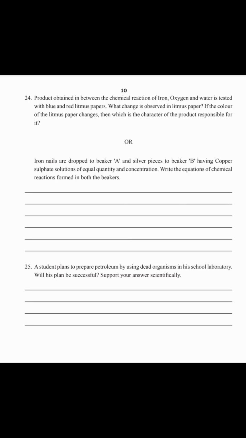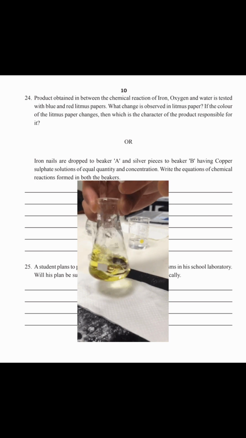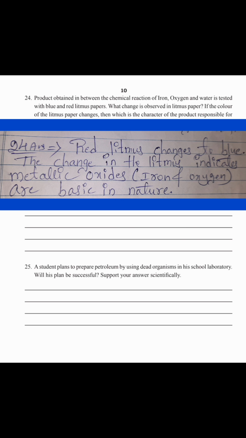24th question, the product obtained in the chemical reaction of iron, oxygen and water is tested with blue and red litmus papers. What change is observed in litmus paper? If the color of litmus paper changes, then which is the character of the product responsible for it? Red color of the litmus changes to blue color. The change in the litmus indicates metallic oxides. These are always basic in nature.